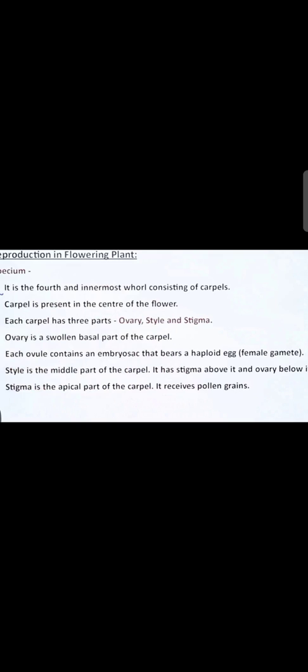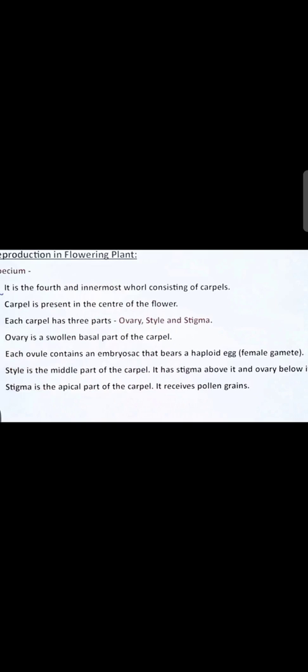It is protecting the inner wall of the flower properly. Even in a bud condition, this part is bigger in size, so it is protecting the flower in a bud condition too.